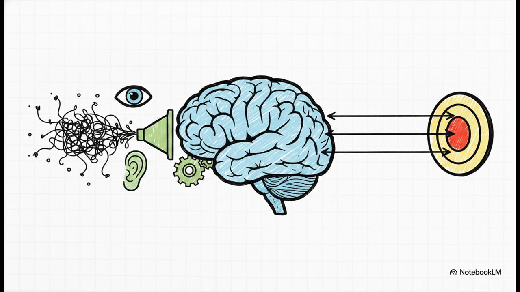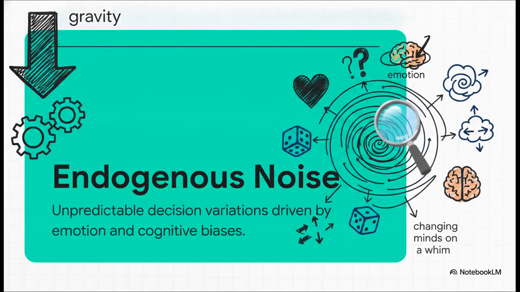But, and this is a massive but, we humans do not operate in a purely objective vacuum the way a robot does. And that brings us to the absolutely crucial concept of endogenous noise. I really want to slow down for a second here.